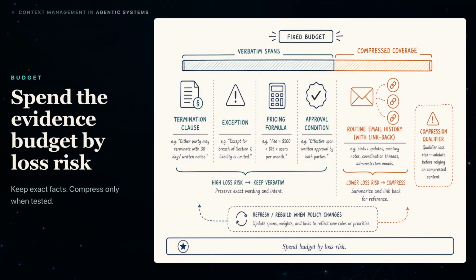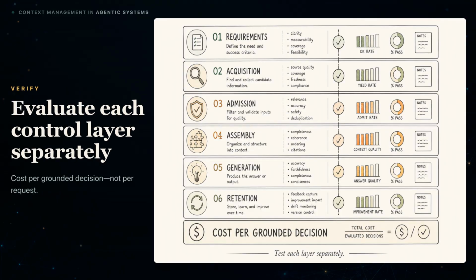In procurement, preserve the termination clause, current exception, pricing formula, and approval condition exactly. A long history of routine email may be summarized, with links back to the originals. Compression can widen coverage, but it can also erase a qualifier or weaken provenance. Cache the stable packet when the economics justify it, but refresh stale sources and rebuild the packet when policy, authorization, or evidence changes. Do not score the final prose and call the context manager tested.